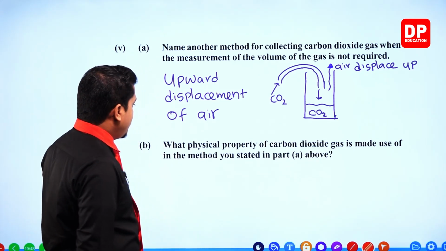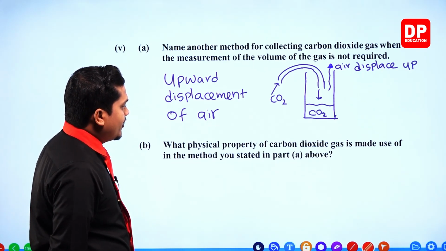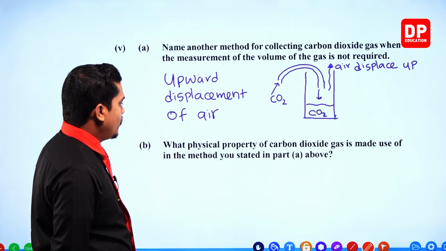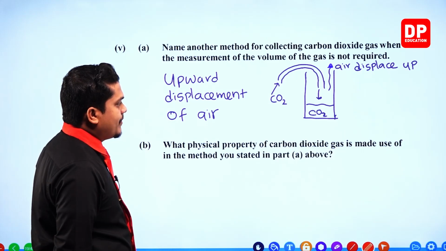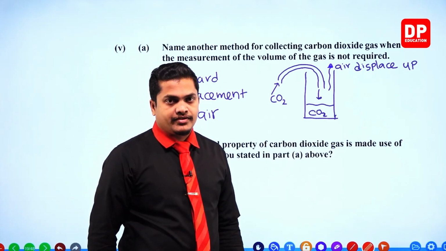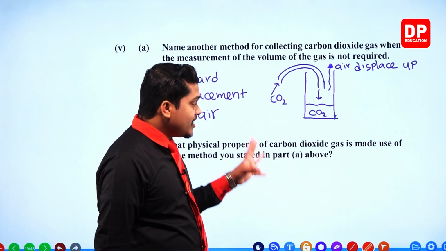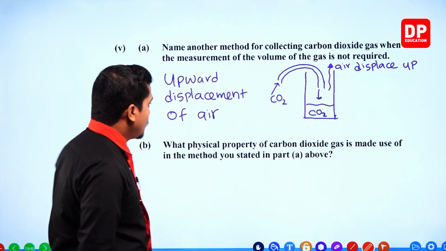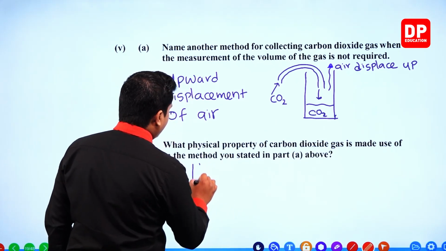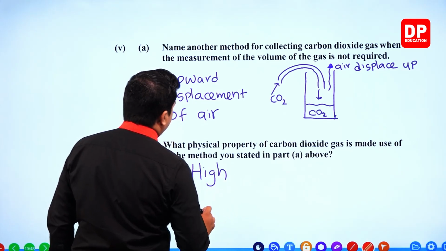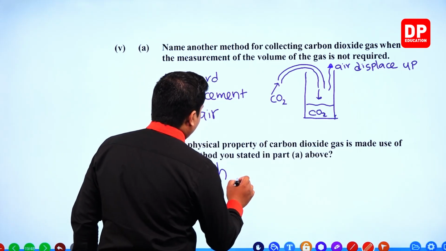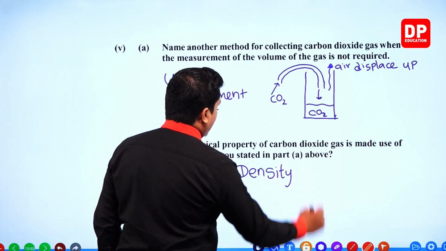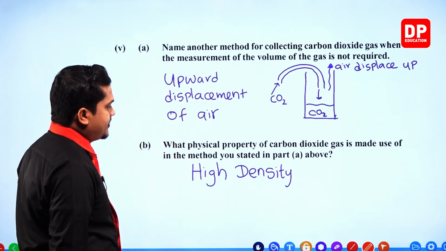The method. Next one. What physical property of carbon dioxide gas is made use of in the method you stated in part A above? What is the physical quantity, my dear children? The density. Because of the higher density, carbon dioxide settles down at the bottom of the container. So, high density, right? This is the answer.